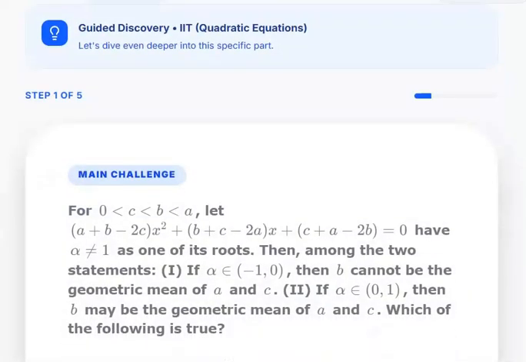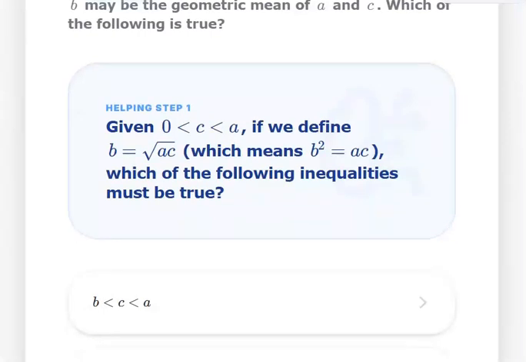Now it will generate 5 helping questions for that part. Right? Helping step 1, helping step 2, helping step 3, 4, 5. So the whole idea of doing questions through this website is that you will understand which part of your problem is weak and where you should practice more. And if you go into understand the concept of these things, then you will never forget it. The problem with most of the students is that they just see the solution. And when you see the solution, you never understand it, and it will never get into your mind permanently. But if you solve it through helping questions, it will get into your mind permanently.